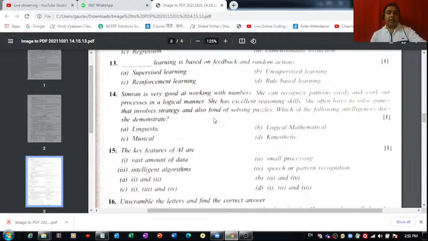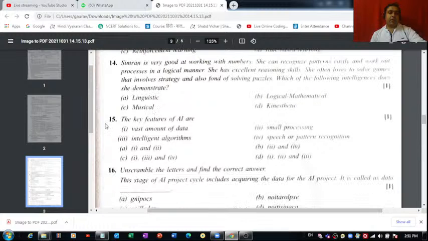Why? Because in solving puzzles and strategies, logical thinking is very much required. And because she is good in numbers, she definitely has a good mathematical intelligence. That's the reason she's able to recognize patterns easily, and she's good in numbers. She can solve any mathematical problem very easily.